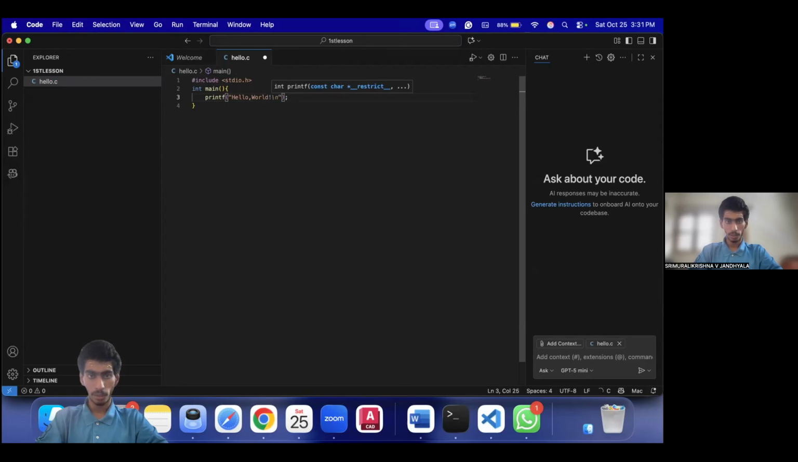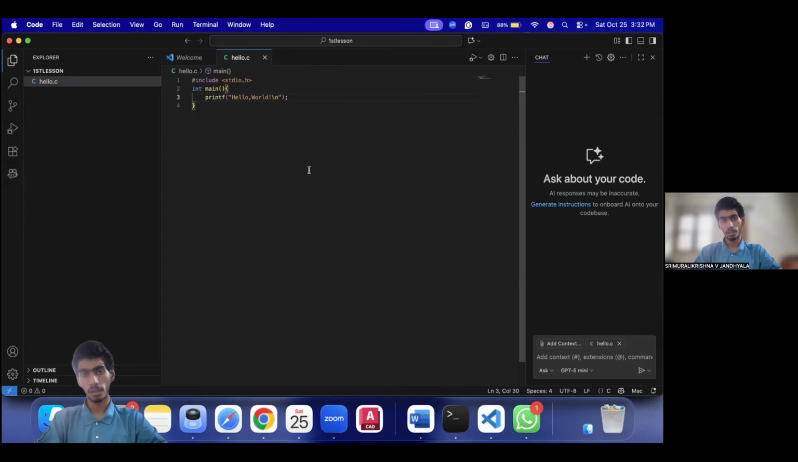\n is used to tell the computer that whenever you go to the next command, when you print some other command or take input from the terminal window, you do it from the next line, not from the same line as the hello world is printed in. So that basically means \n.